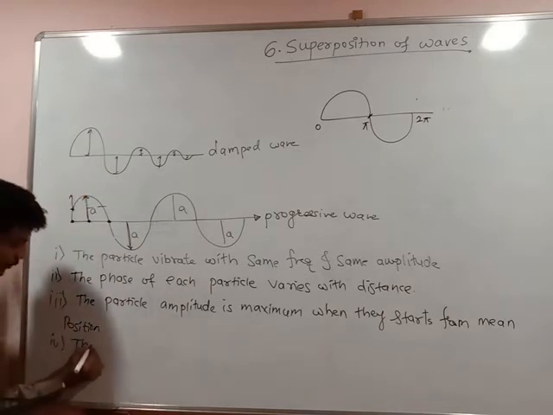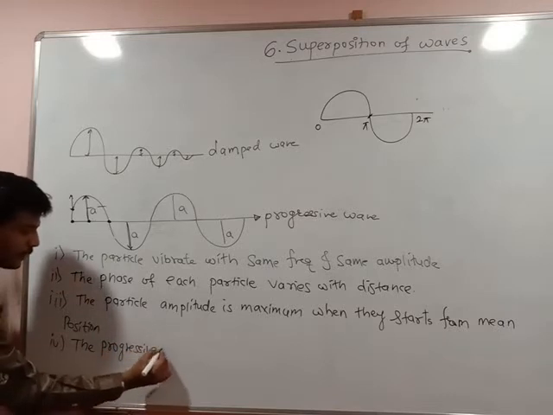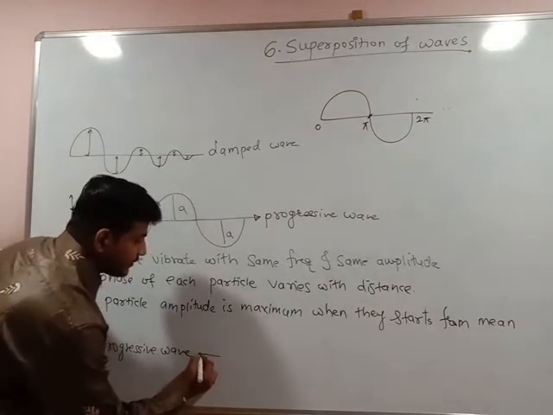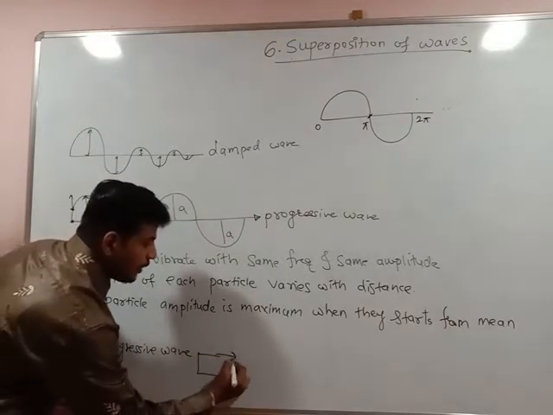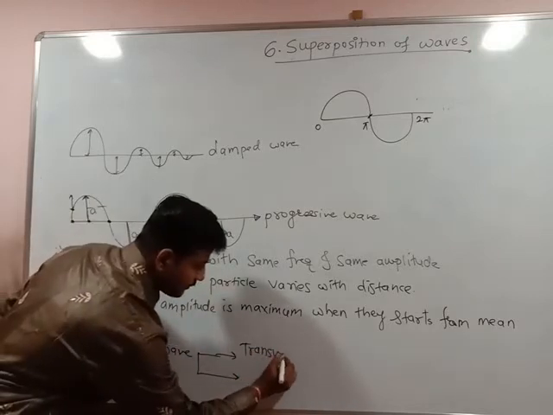The progressive wave is classified into two types. One wave is said to be transverse, and vice versa.